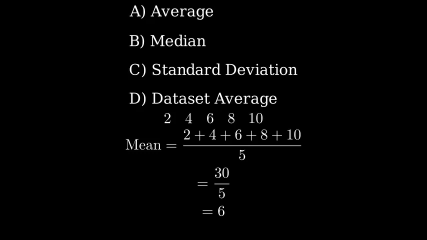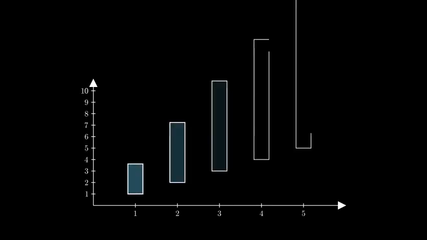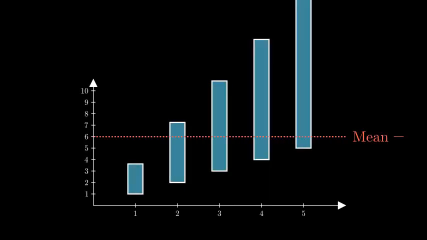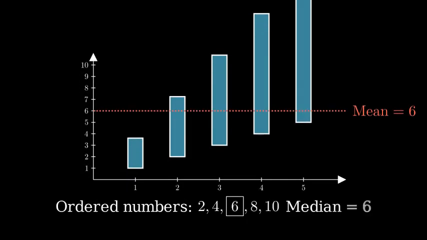Let's visualize this. Here are our numbers as bars. The mean represents the balancing point, or average height. The median, which is different from the mean, would be the middle number when our data is arranged in order. In this case, it's also 6, but that's just a coincidence.